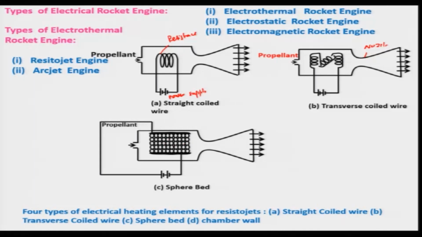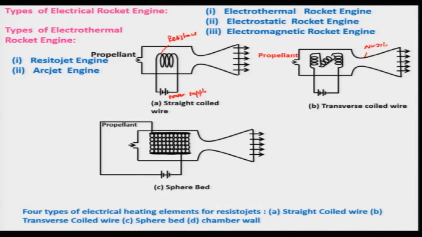But the problem with this is that it will have a larger pressure loss and also radiation heat losses, and it will be bulky in nature. However, one can get higher thrust because more electrical energy can be converted into thermal energy, and that can be used to heat up the propellant. However, these are the limitations.